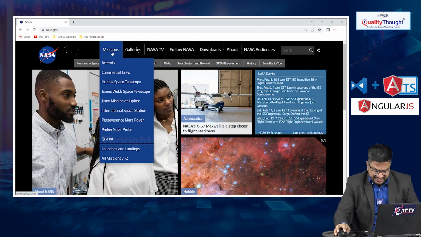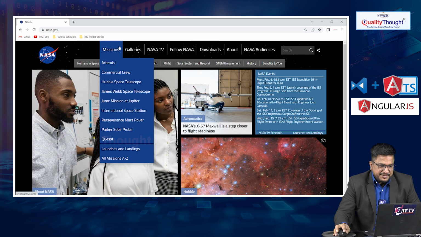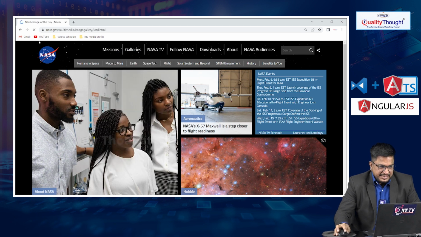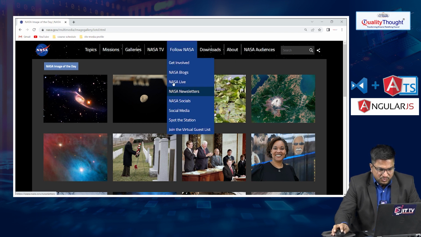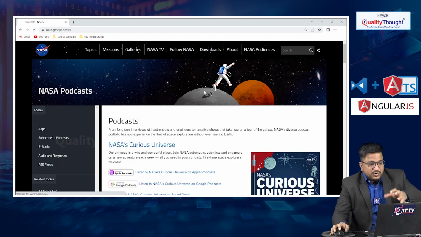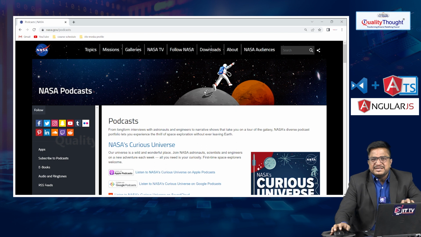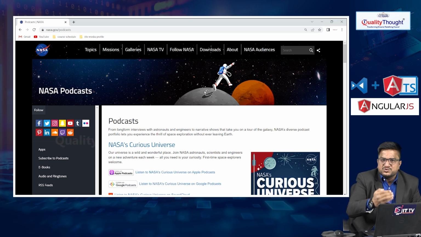If you want to navigate to missions, galleries, NASA TV, or follow NASA, if you notice at the top area, every time the page is reloaded. Let me click on this one. Every time, for gallery, for NASA download, and if you go to the NASA blog, every time the page is reloading. So NASA is a multi-page web application. Say 10,000 customers or users are sending requests to the NASA application. What will happen? Can NASA take the requests properly?